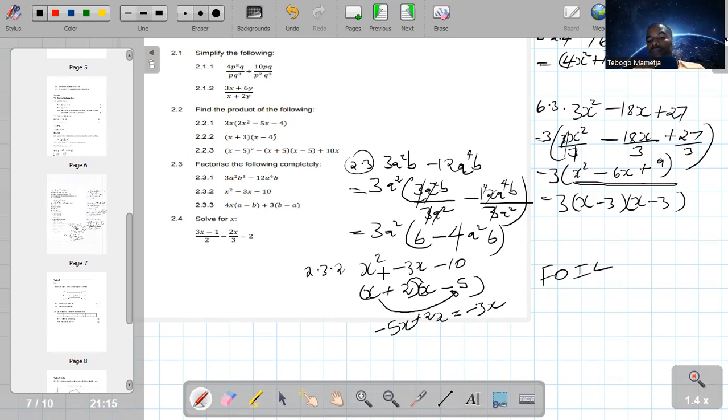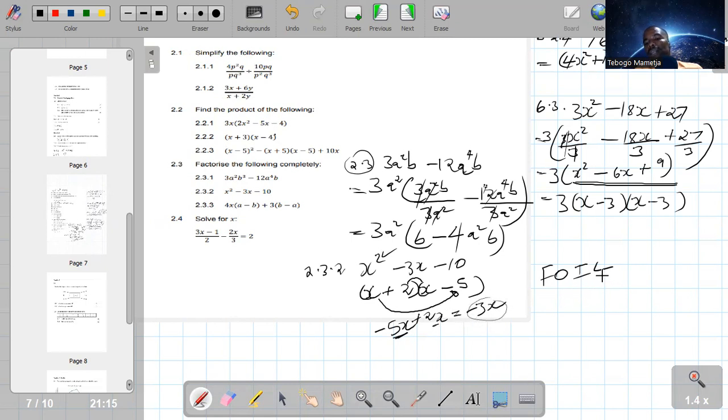First and first must give you x squared. Outer and outer, which is x times negative 5, is negative 5x. Inner and inner, which is 2 times x, is 2x, and they're all like terms. When we add them, they give us negative 3x.